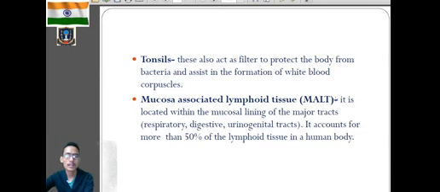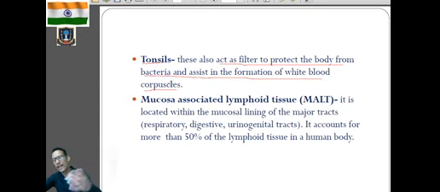Clear? Next one, tonsils, which also act as a filter to protect the body from bacteria and assist in the formation of white blood corpuscles, that is WBC. So tonsils will also act as a filter. They will protect the body from bacteria, alright, and will help in the formation of WBC.